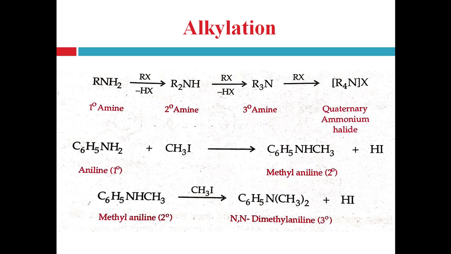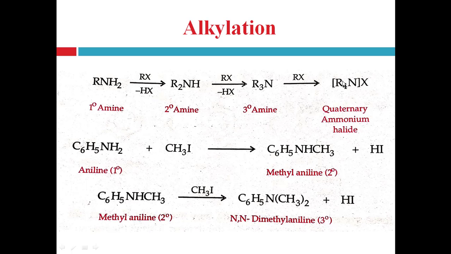Now this positively charged carbocation group attaches to the nitrogen atom using the lone pair of electrons of the nitrogen, right? The lone pair of electrons of nitrogen is used to form a bond with the positively charged carbon of the alkyl group.